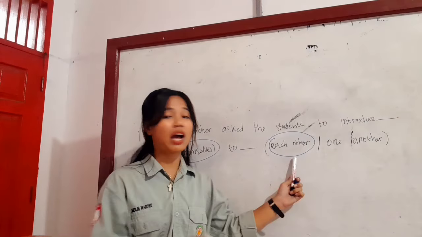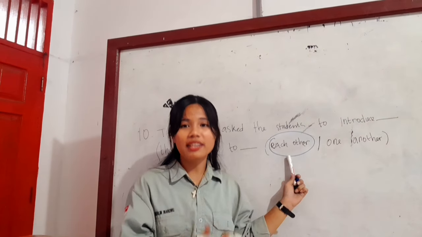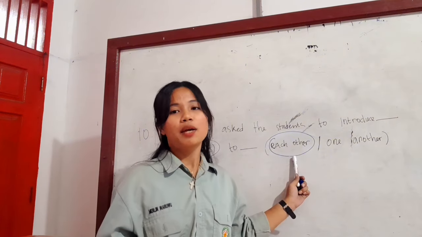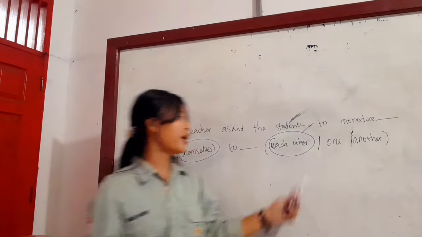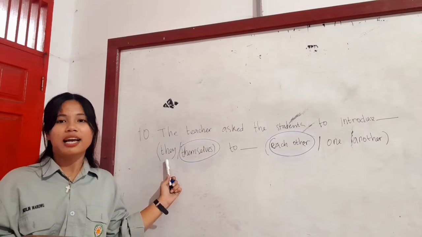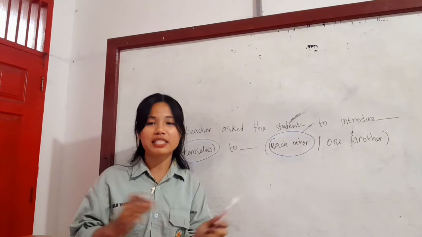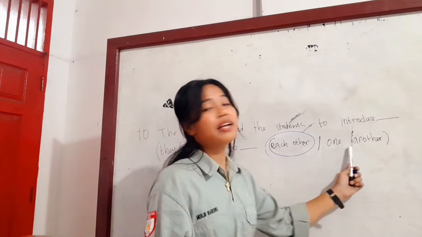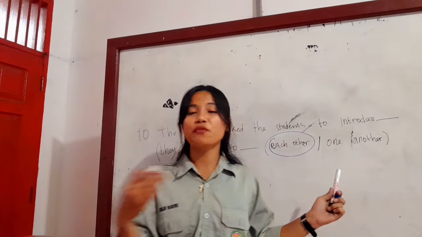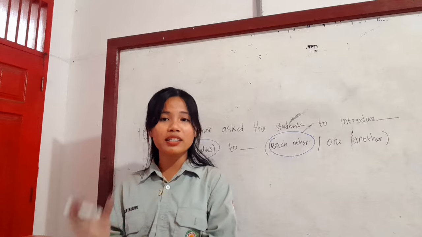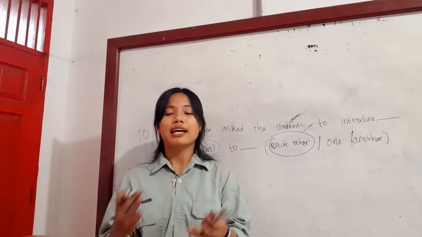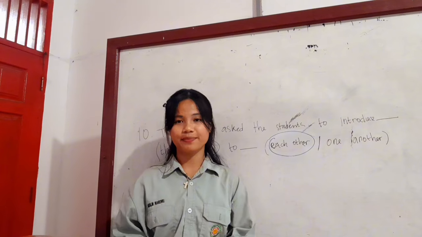So why is "each other" correct here? Because "each other" is the standard reciprocal pronoun used for mutual action between two or more people. And why is "they" incorrect here? Because "they" is a subject pronoun and cannot be used reflexively here. And why is "one another" incorrect here? Because "one another" is less preferred. "Each other" and "one another" are often interchangeable, but "each other" is more common in this context.